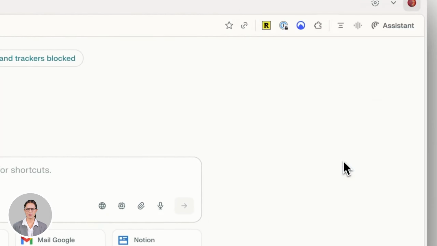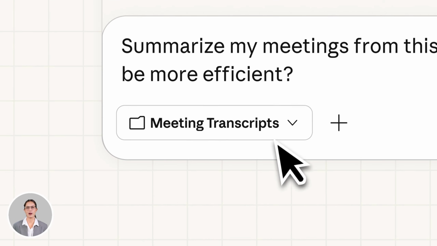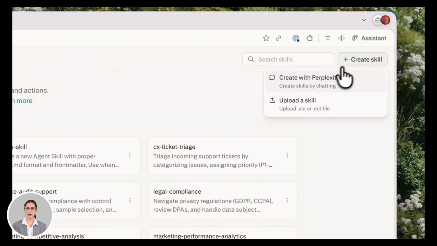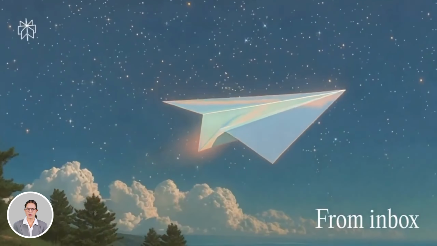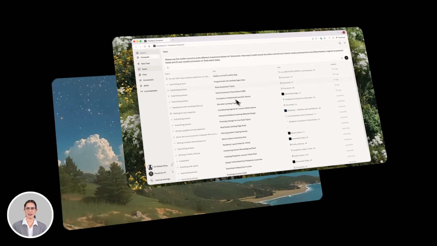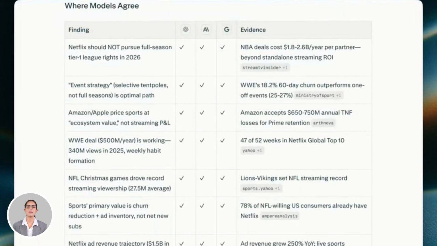You are probably jumping between 3 different AI tools right now. ChatGPT for one thing, Claude for another, Gemini for something else, and you still don't know which one to trust. You get one answer and you're not even sure if it's right. What if there was a way to run all 3 at the same time and see exactly where they agree and where they don't? That is exactly what Perplexity just shipped, and it is a big deal.